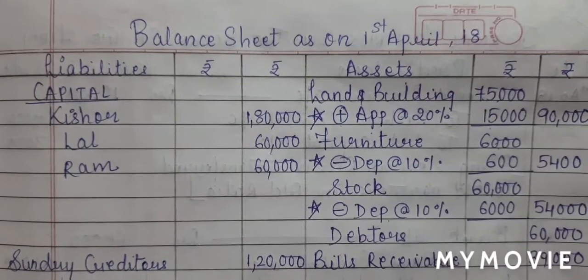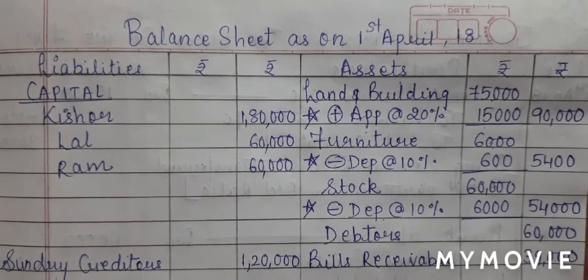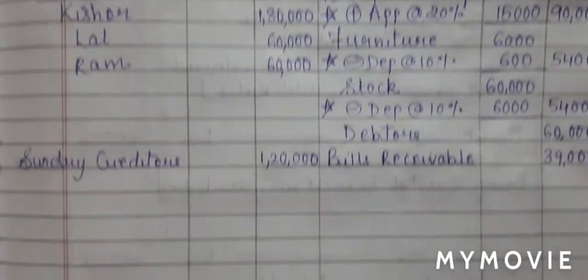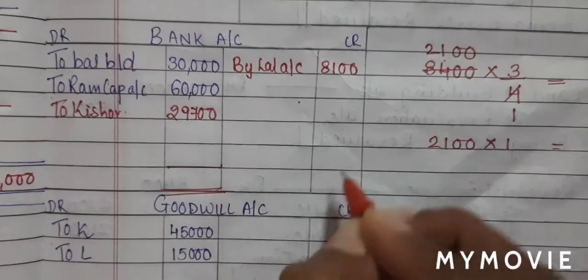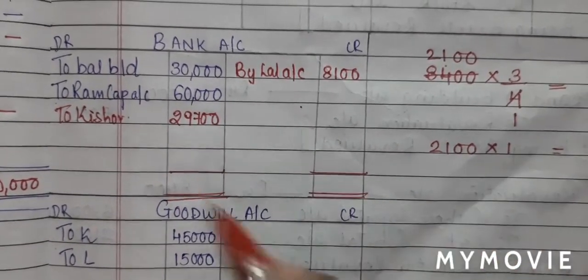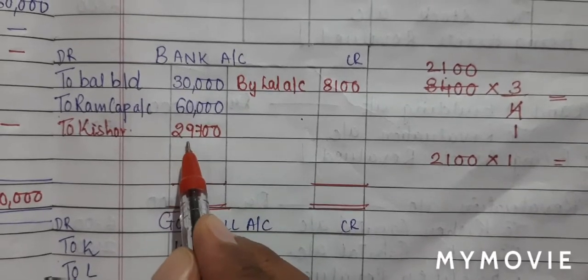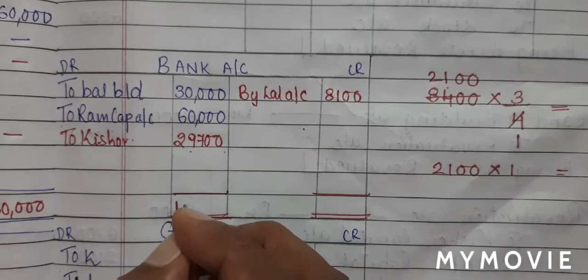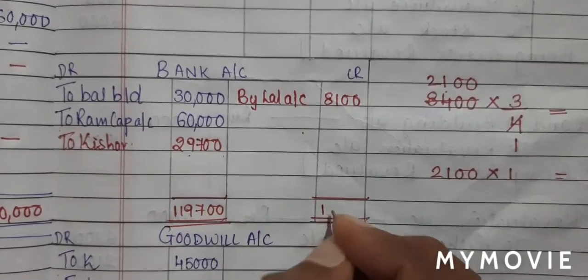Now students, before we close our balance sheet, we need to remember the working note. So the working note has to be first closed. So let us first close bank account. 60,000 plus 30,000 plus 29,700 will give me 1,19,700, which I'll write on both the side.